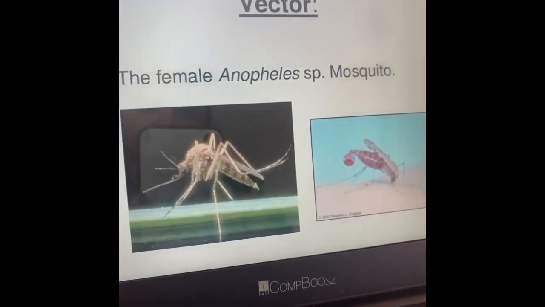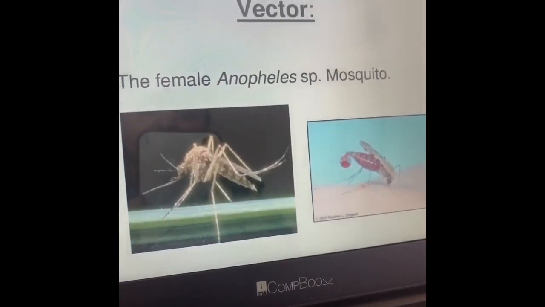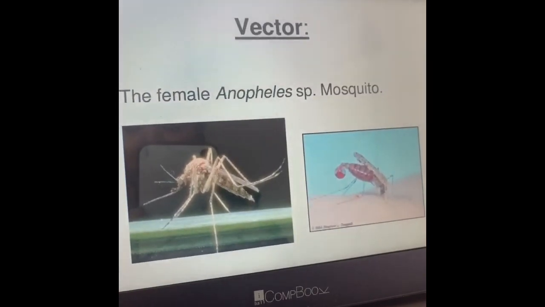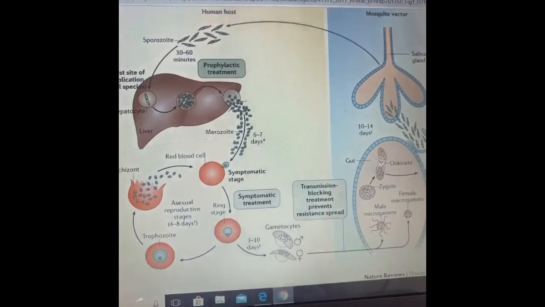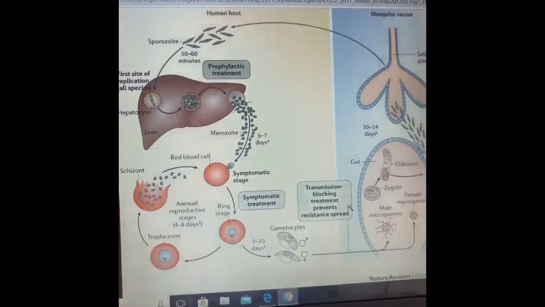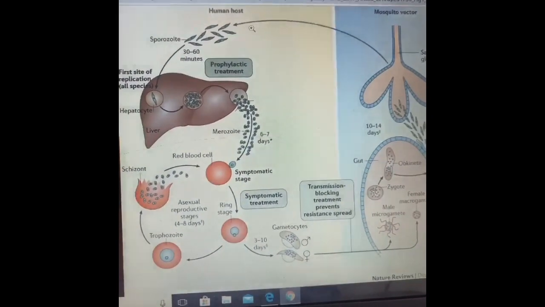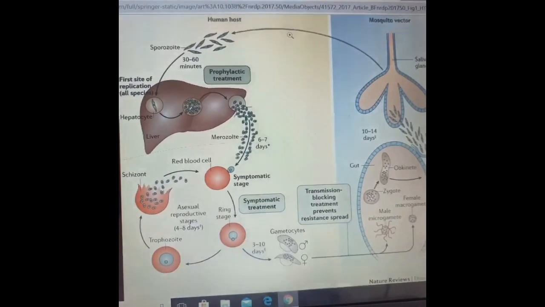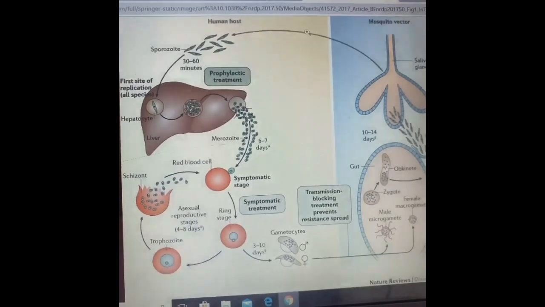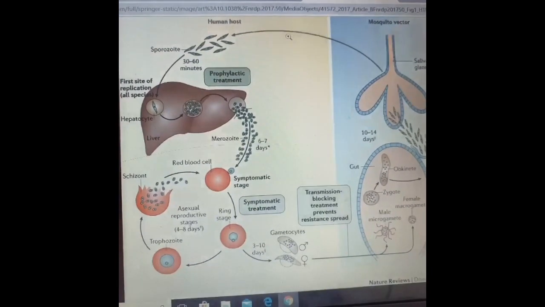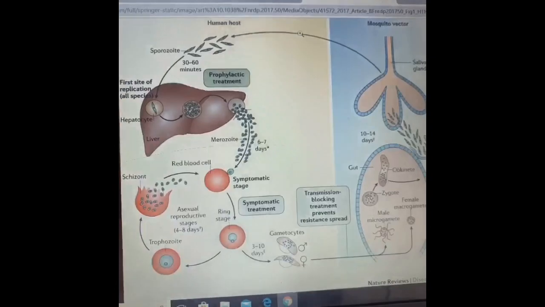The female Anopheles mosquito is the vector for Plasmodium. The Plasmodium enters the human body as sporozoites through the mosquito. When the mosquito bites, it sits on the skin and allows the saliva to enter the blood, and there it